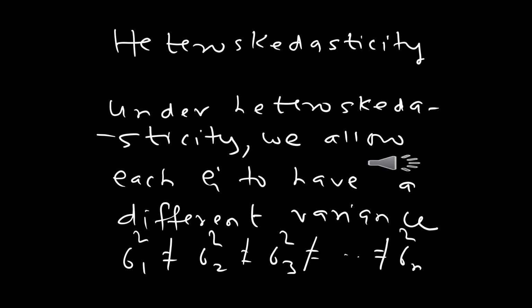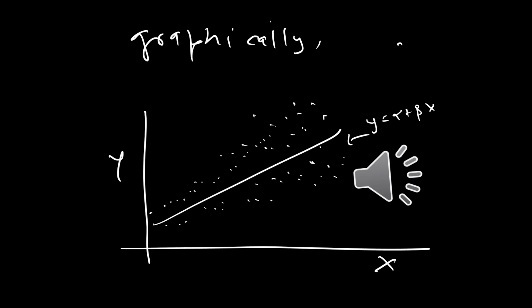So under heteroskedasticity, we allow each of the error terms to have a separate variance. So the variance of E1, which is sigma square 1, could be different from the variance of E2, which is sigma square 2, which in turn is different from the variance of E3, which is sigma square 3, and so on. This graph represents one particular type of heteroskedasticity where the variance of the error term increases with the value of x. You can see in the picture that as x increases, the spread of the data expands. That is, the variance of the error term is not constant, but actually is some function of x.